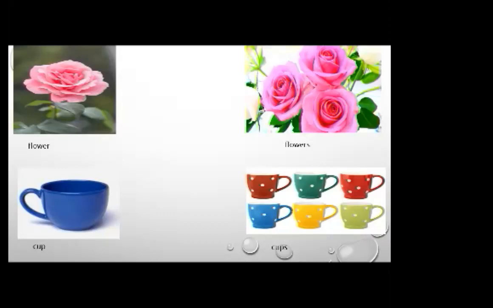So it will become cats. Now the next one is dog. Can you tell me the plural of dog? Yes. We will also add s at the end and it will become the plural noun. So it will be dogs. Next is house. What is the plural of house?